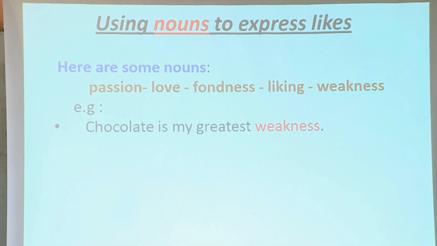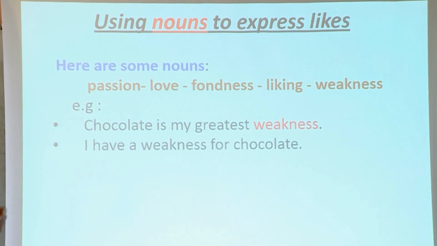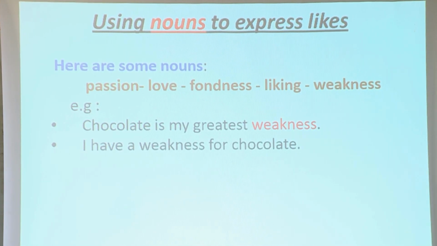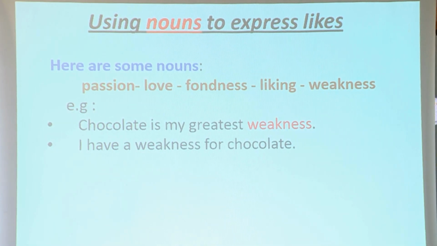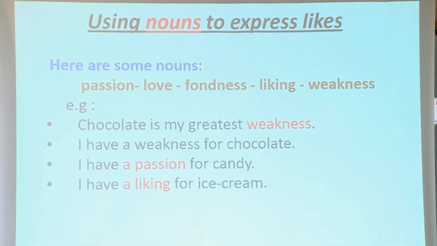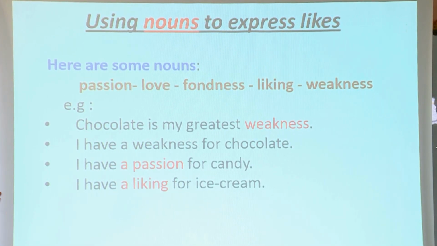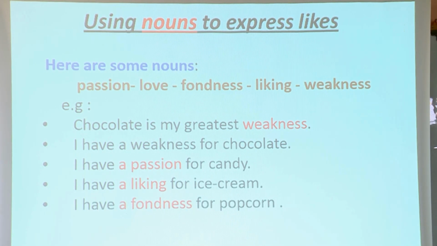Chocolate. Chocolate is my greatest weakness. Or I have a weakness for chocolate. The third one, I have a passion for candy. I have a liking for ice cream. Summer ice cream. I have a fondness for popcorn.